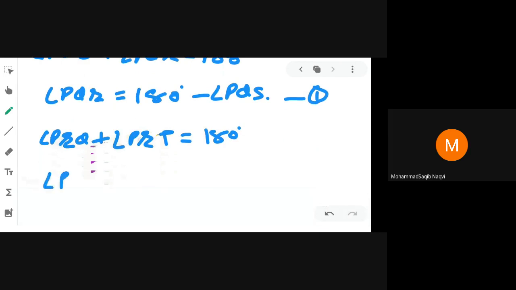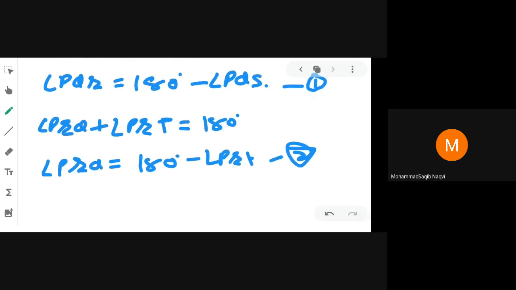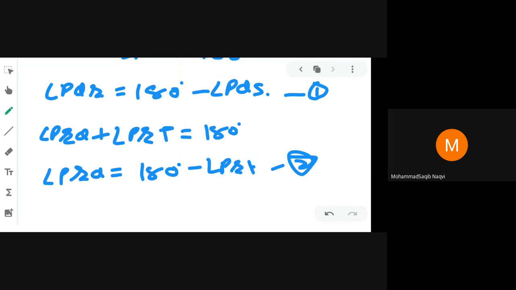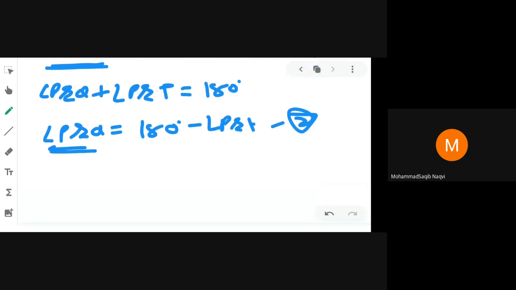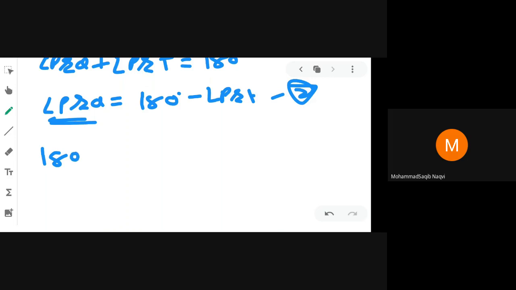We know that angle PRQ is equal to 180 minus angle PRT, because we are taking PRT to the right side, so it becomes minus. Okay, now you can see in equation number 1 and equation 2, angle PQR and PRQ are equal. It is given, so we can compare the right hand sides. So it means 180 minus angle PQS is equal to 180 degree minus angle PRT.